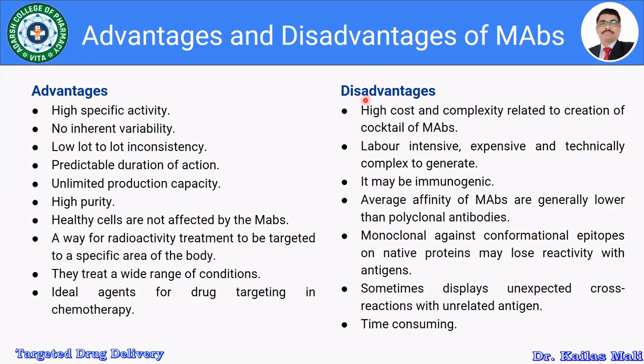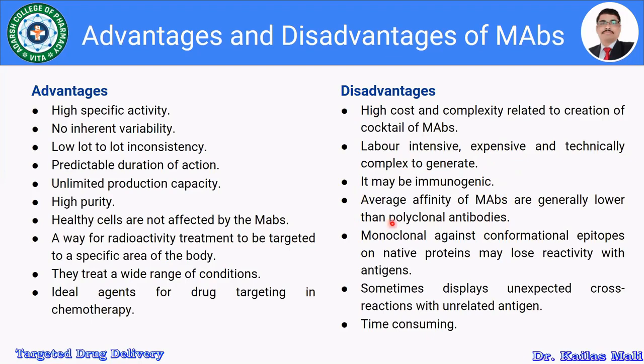Let us see the disadvantages of the monoclonal antibodies. It has a high production cost, and complexity related to creation of a cocktail of monoclonal antibodies. Then it is labor intensive, expensive and technically complex to generate. It may be immunogenic. There may be chances of immunogenicity when we are using the monoclonal antibodies. Average affinity of monoclonal antibodies is generally lower than the polyclonal antibodies.